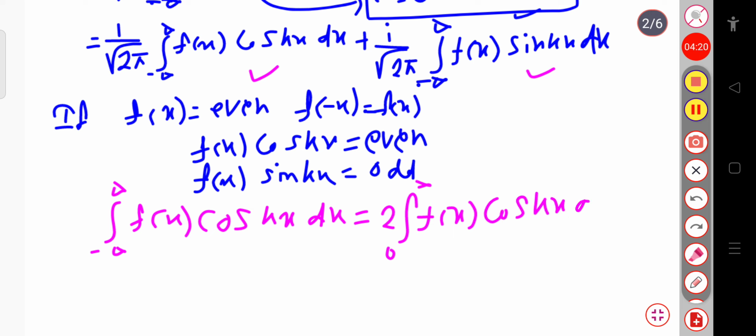I think you can remember this from the Fourier series. This integration will be from 0 to infinity, that's why this is multiplied by 2.